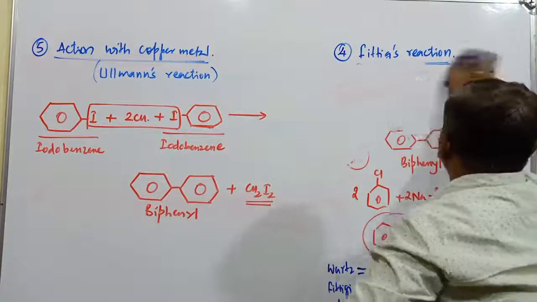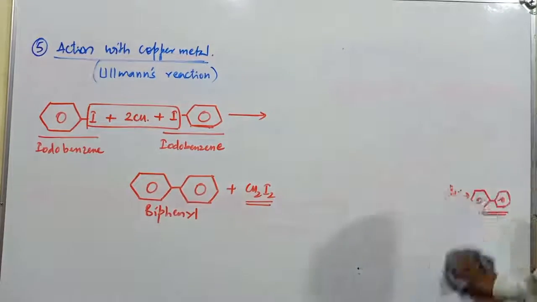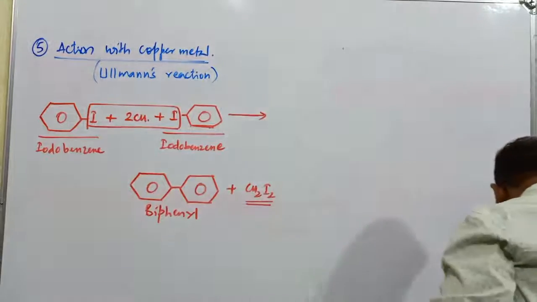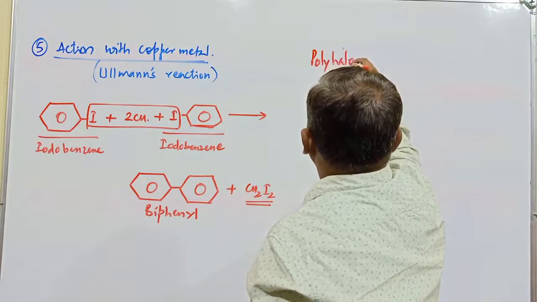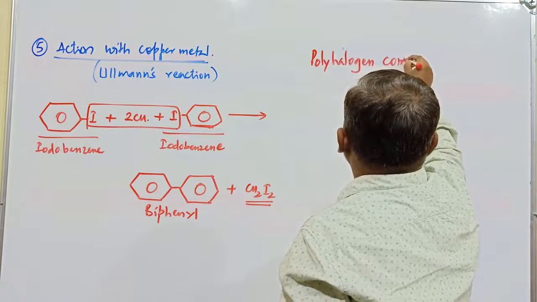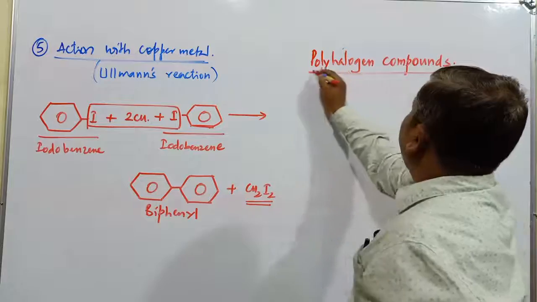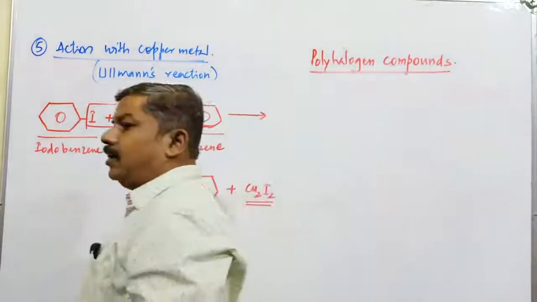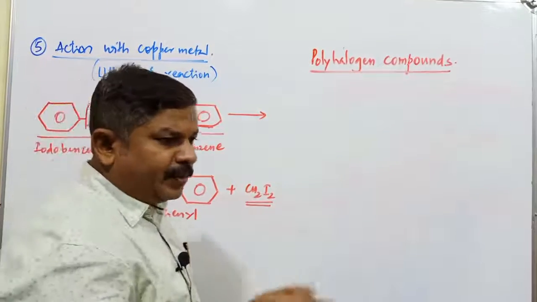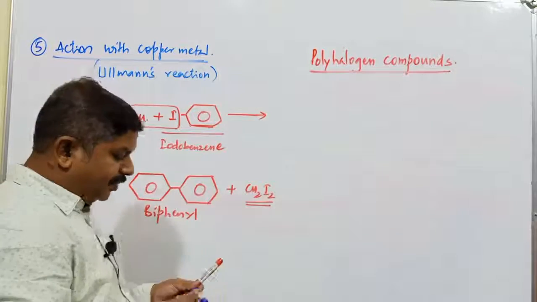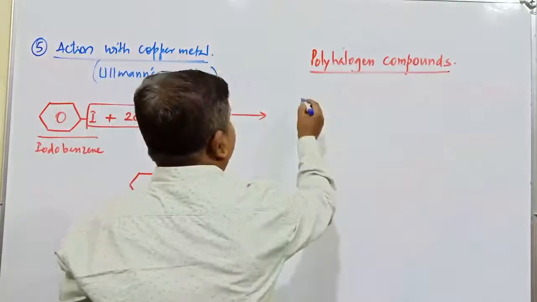After the properties of haloarene compounds, the next and last part in this topic is polyhalogen compounds. We have to discuss some of the important polyhalogen compounds. Many compounds are there where more than 2 or 3 halogen atoms are present. If the compound has 2 or 3 or more than 3 halogen atoms, usually those compounds are commonly called polyhalogen compounds. So some of the polyhalogen compounds we need to discuss.